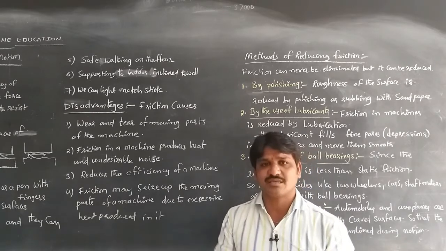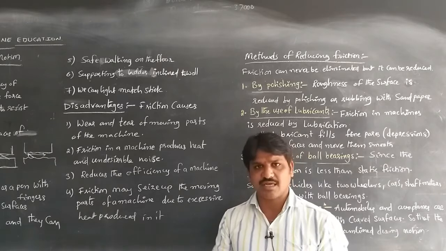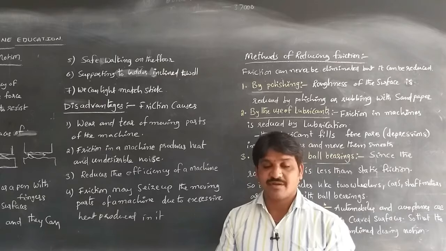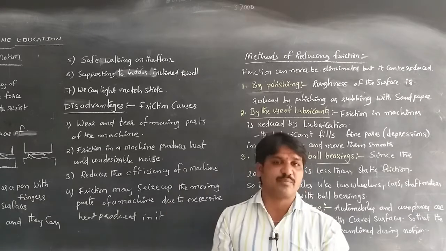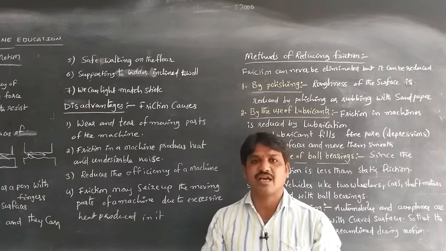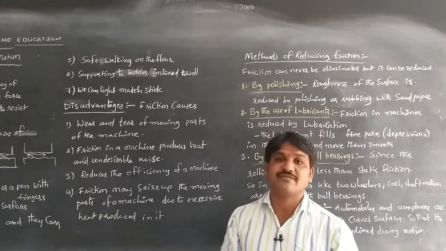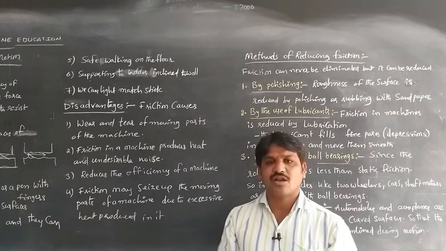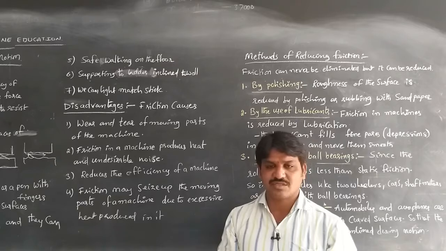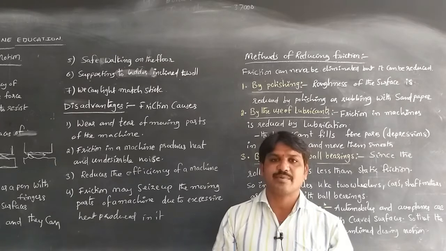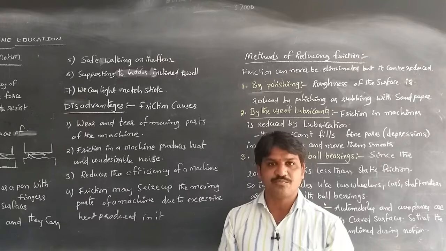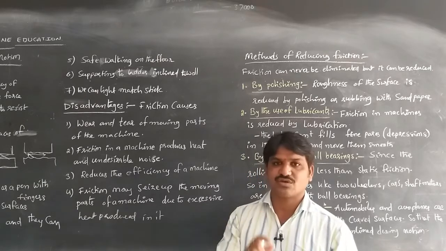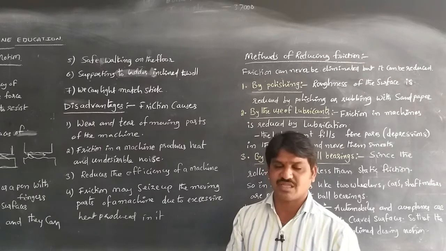For small machines, we use light oils, oils with less viscosity. For heavy vehicles like lorries and heavy machines, we use high viscosity oils, heavy oils like grease, to reduce the friction. In lorries and heavy automobiles, grease-type high viscous lubricants are used. For cycles or bikes, we use light, less viscous oils to reduce the friction between the moving parts.